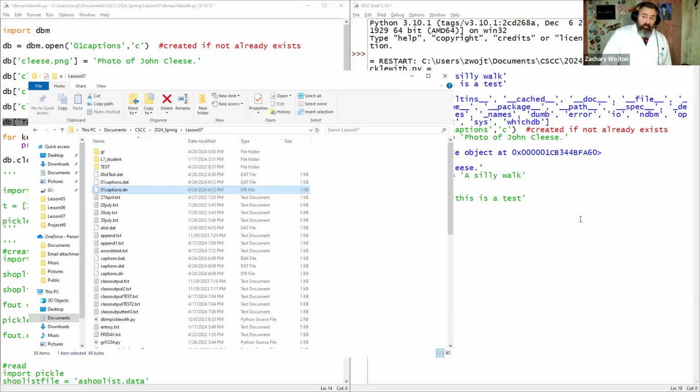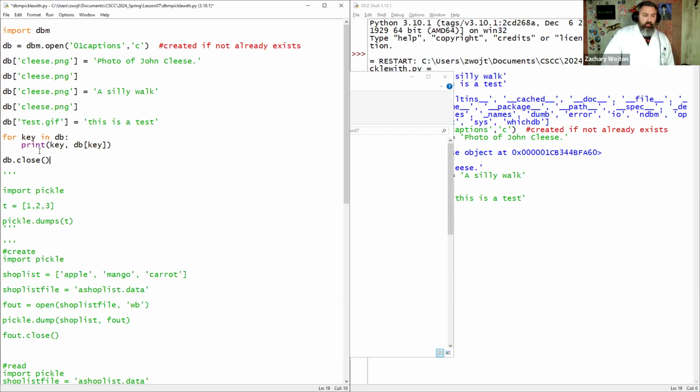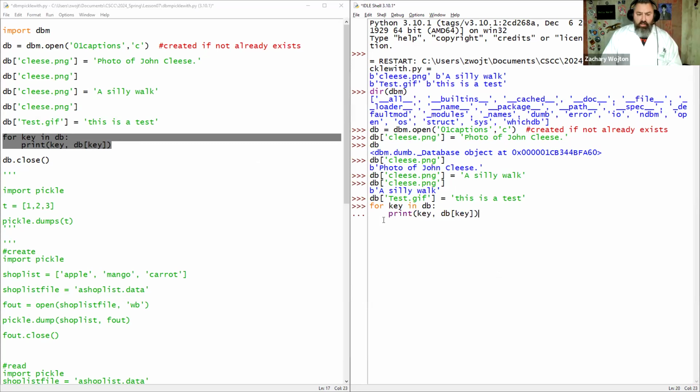Well, this is the way that this database creates and manages its fields and values. It creates two table files, a dat and a dir, and one reads the other one. So the fields reach out to their file and pull in the data. The cool thing about it is when you're done with it, we'll close it here in a second. But one other thing I want to show you, it operates very similar to a dictionary. So you call the key in the database, and when you call the database name with the key, you guessed it, it gives you the field names.